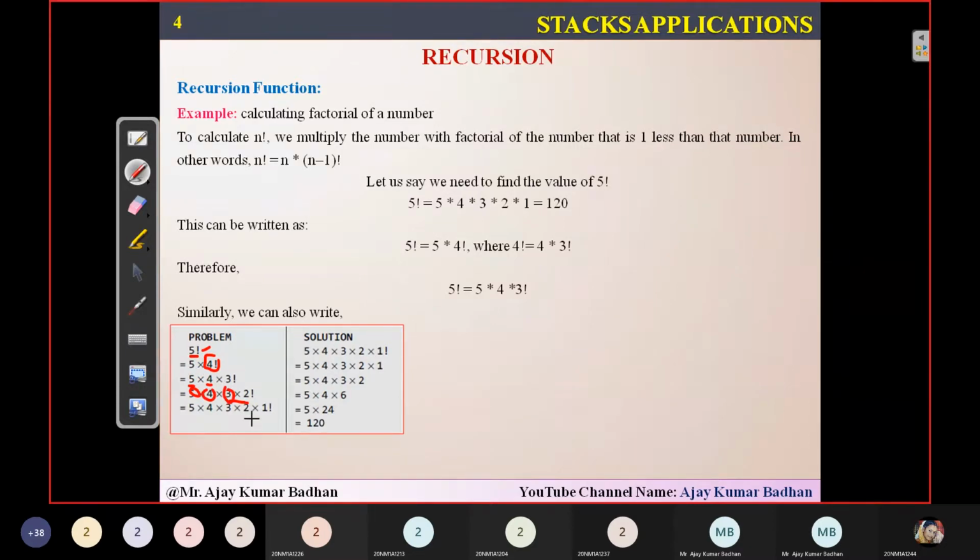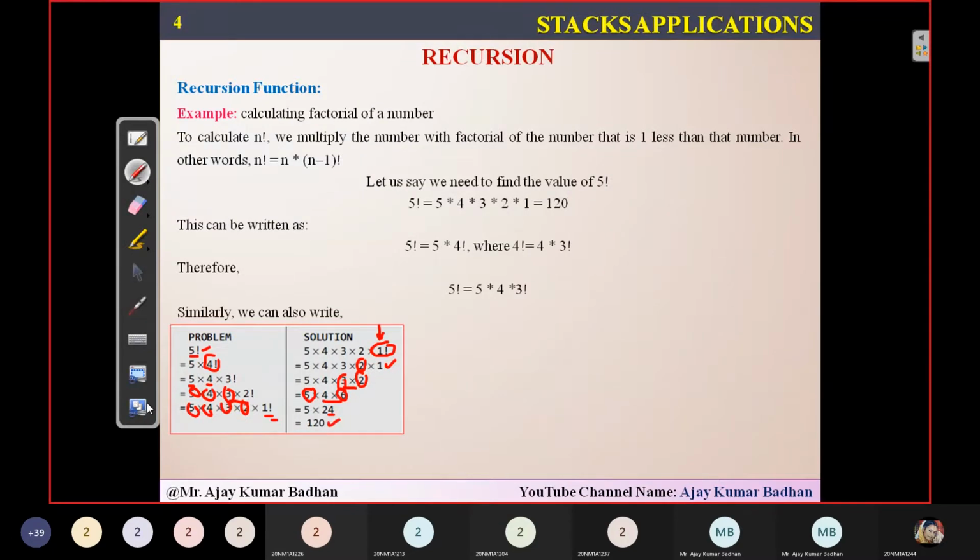And when you come to this 1 factorial here, this is small enough. You can solve it. 1 factorial is 1. You got 1. Now you will be popping one element from the stack. What is that? 2. So 2 into 1, how much are you getting? 2. So 2 into 3, how much are you getting? 6. 6 into 4, you're popping one by one. Now 3 has been popped. 3 into 2 is 6. Now 4 is going to be popped out. 4 into 6 is 24. Now finally 5 is going to be popped out. 5 into 24 is 120. See, this is the way exactly how this particular thing works.